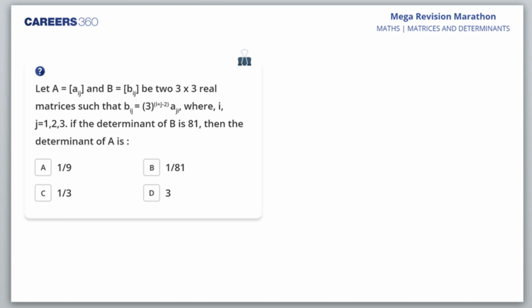Obviously, for a 3 by 3 matrix, they will belong to 1 to 3. If the determinant of B is 81, then we have to find the determinant of A. And Bij and Aji are related. So, let's see how do we calculate it.